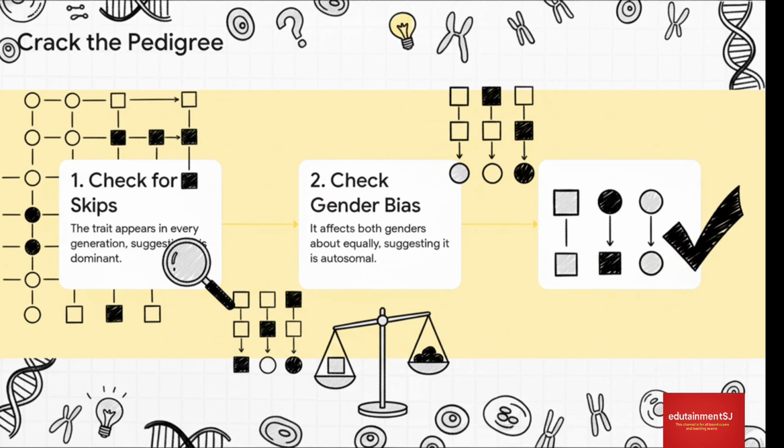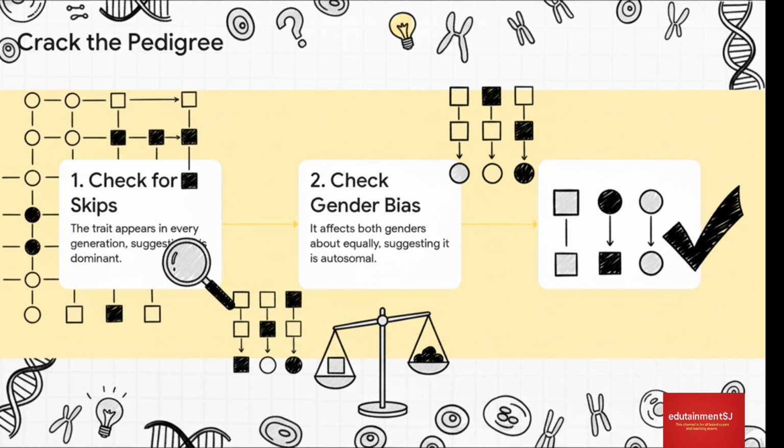Step 1, look for skips. See how the trait shows up in generation 1, then generation 2, and generation 3. It never disappears? That's a huge clue that we're dealing with a dominant trait. Step 2, check for a gender bias. Are way more men or women getting it? Nope, looks pretty even here, right? So it's probably autosomal, not sex-linked.